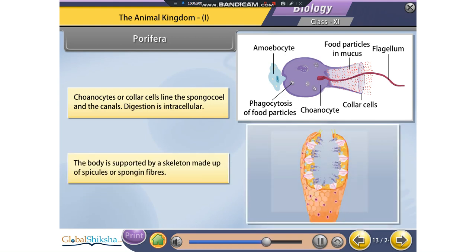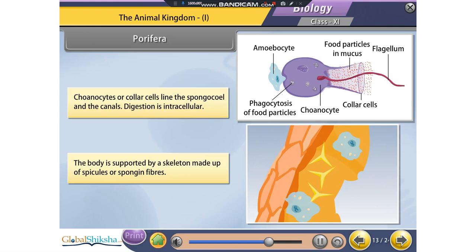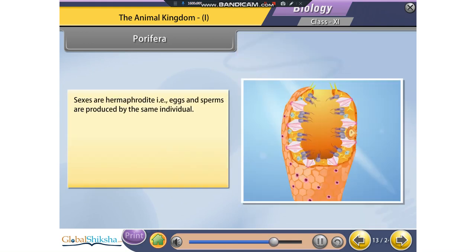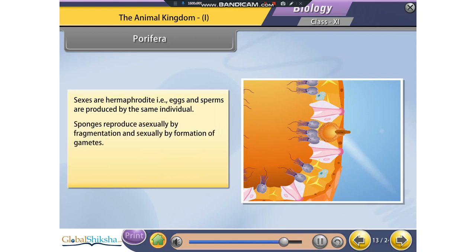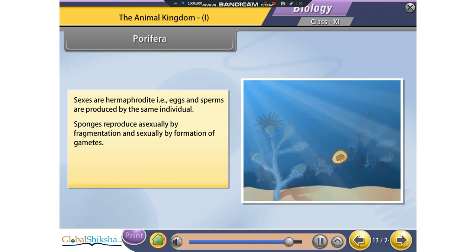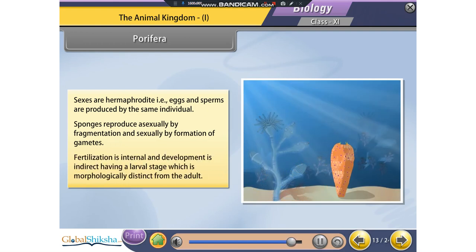The body is supported by a skeleton made up of spicules or spongin fibers. Sexes are hermaphrodite, that is, eggs and sperms are produced by the same individual. Sponges reproduce asexually by fragmentation and sexually by formation of gametes. Fertilization is internal and development is indirect, having a larval stage which is morphologically distinct from the adult.